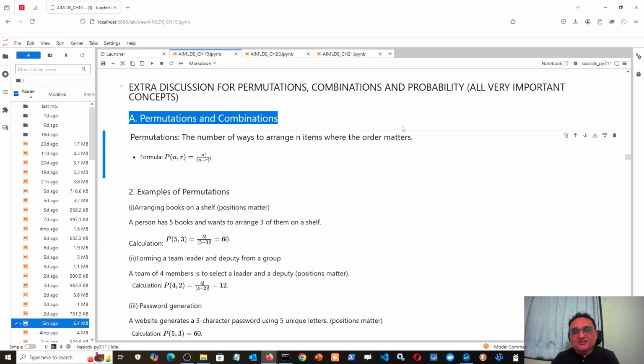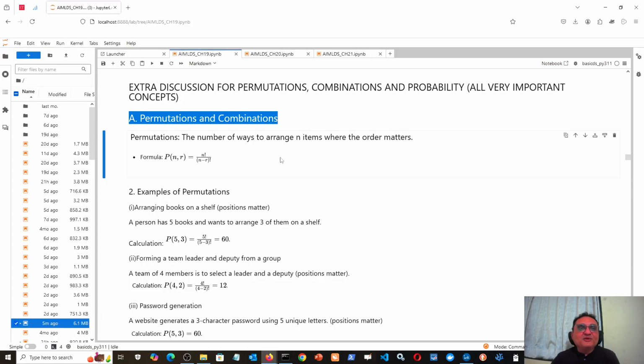So that means the process of making a password from 6 letters, or maybe 26 letters, the entire alphabet, or maybe a superset of the alphabet, including the special characters and everything. That process is such that the order in which the letters are picked from the set of letters matters.